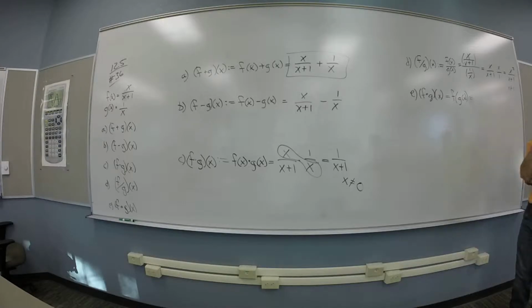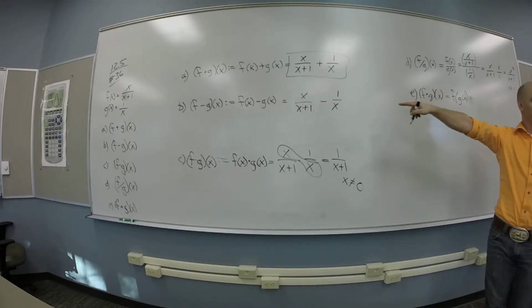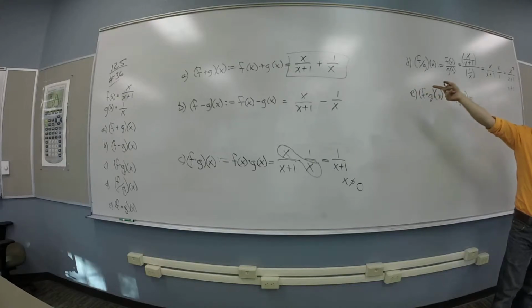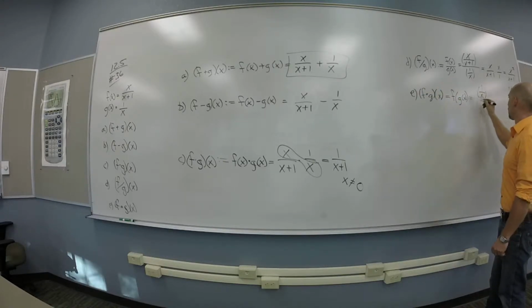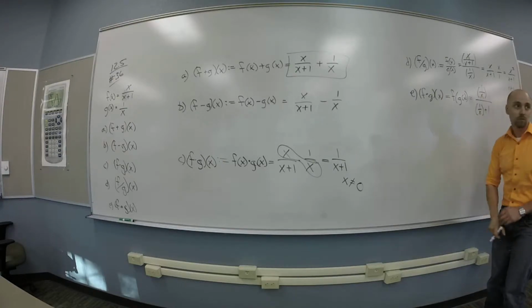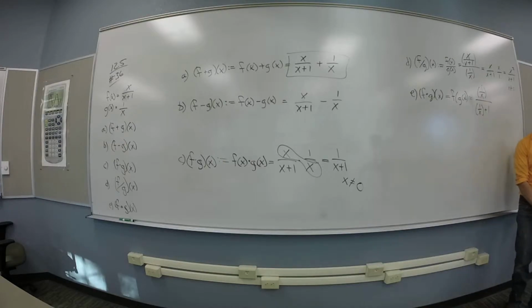All right, how about this guy? If I want to do f of g, what do I do? Just substitute 1 over x into whatever the x's are for x over x plus 1. So we want to go into the rule for f, and stick the rule for g in for all the x's, right? So it's 1 over x over 1 over x plus 1. And this has compound fractions in it, so I should probably try to simplify.